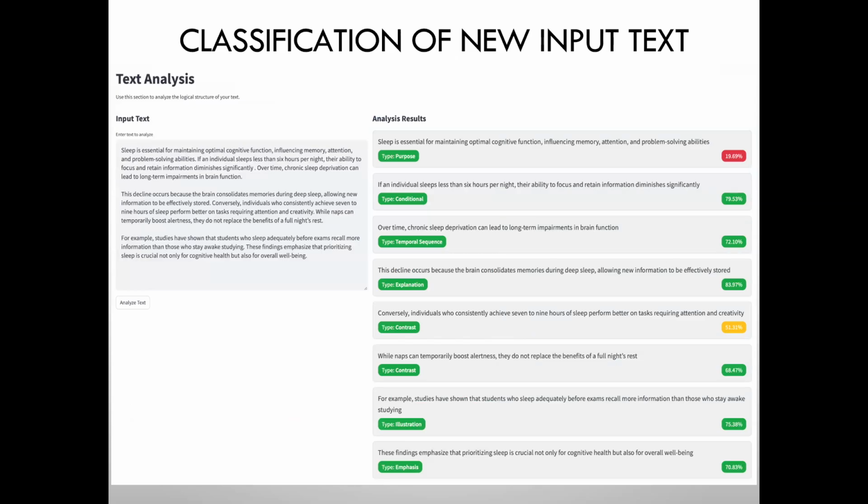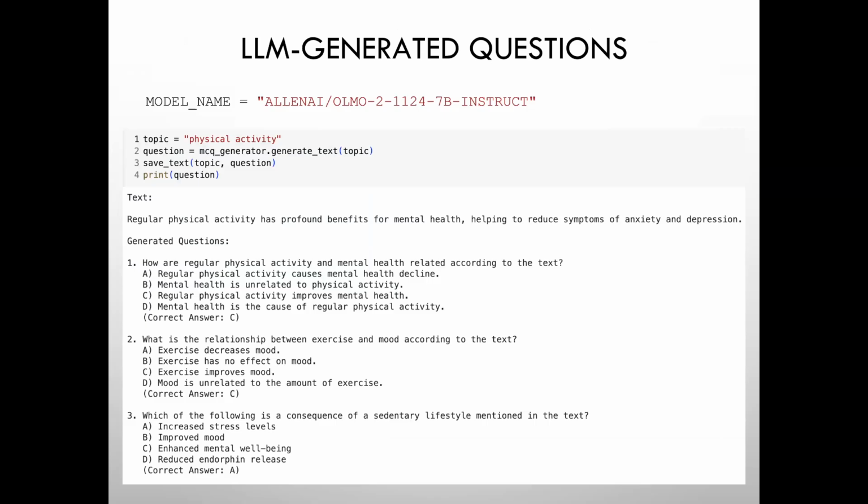Here is a little snippet of our UI where the user has to enter the text, which could be one sentence or a paragraph, and then those sentences will be labeled by the model. And then we can see this live video. We were trying to generate the MCQ, but the point is we are not getting good distractors and options for the MCQ. However, we have tried using the Olmo model, in which we pass the topic and the text and a prompt, where we want the model to generate MCQs for us.